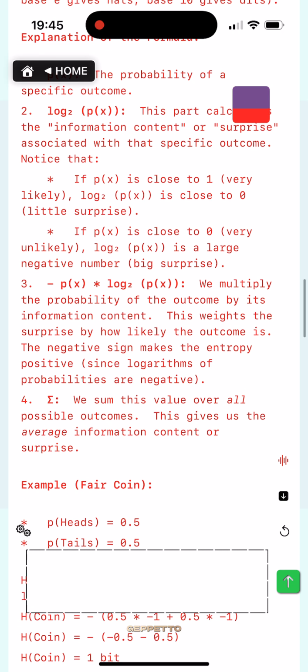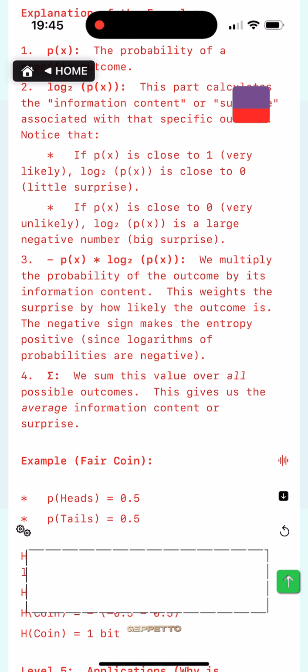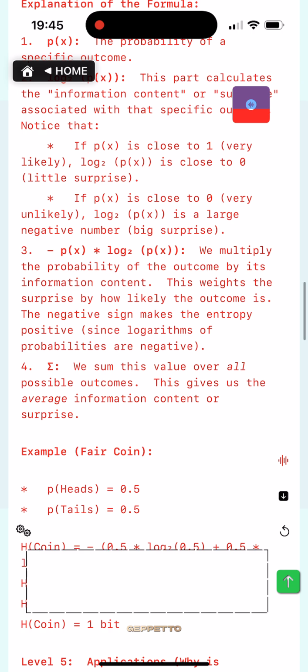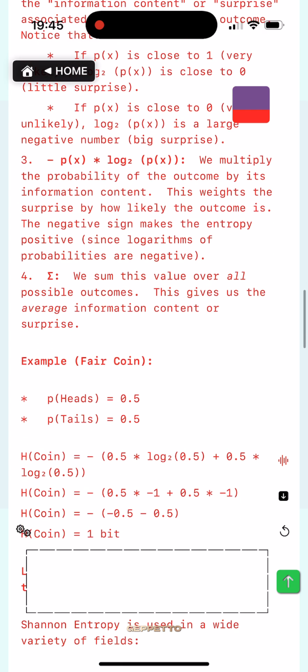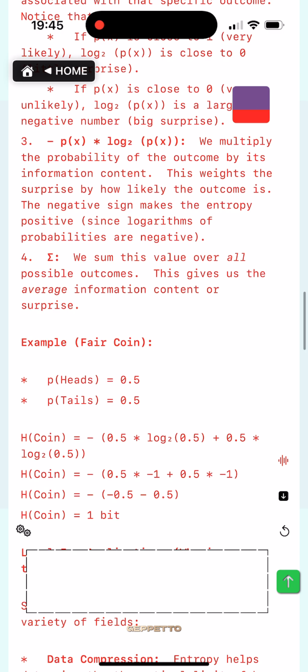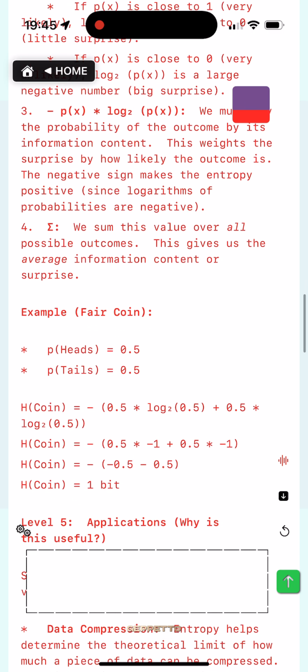3. p(x) log2 p(x). We multiply the probability of the outcome by its information content. This weights the surprise by how likely the outcome is. The negative sign makes the entropy positive, since logarithms of probabilities are negative. 4. Σ. We sum this value over all possible outcomes. This gives us the average information content or surprise.